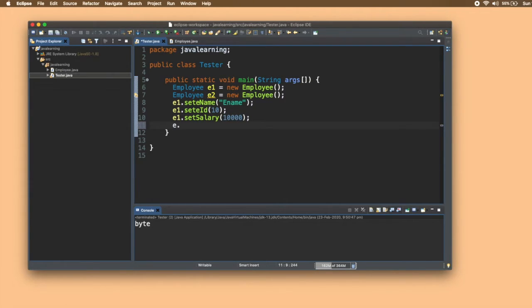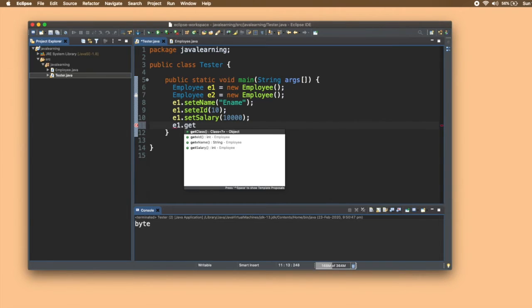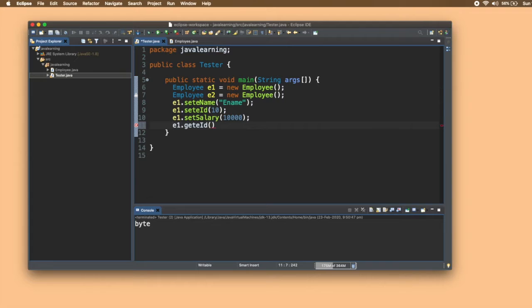I'll write e1 dot get eid and print this. This get eid will return the eid for this e1 object. I'll save it and let's run it. So you can say "from the constructor", and then 10.